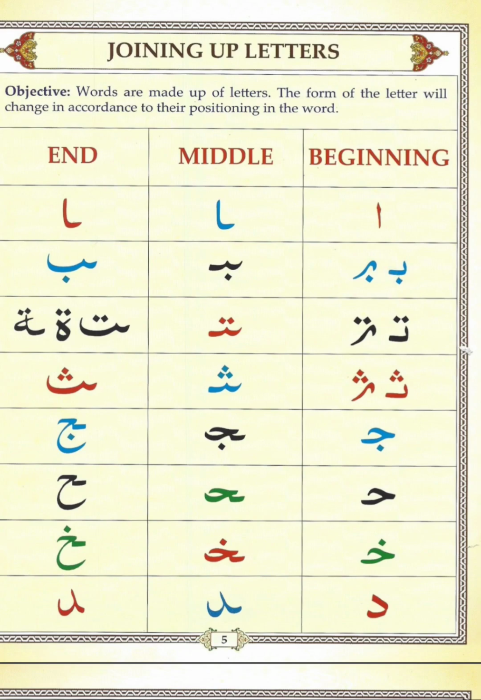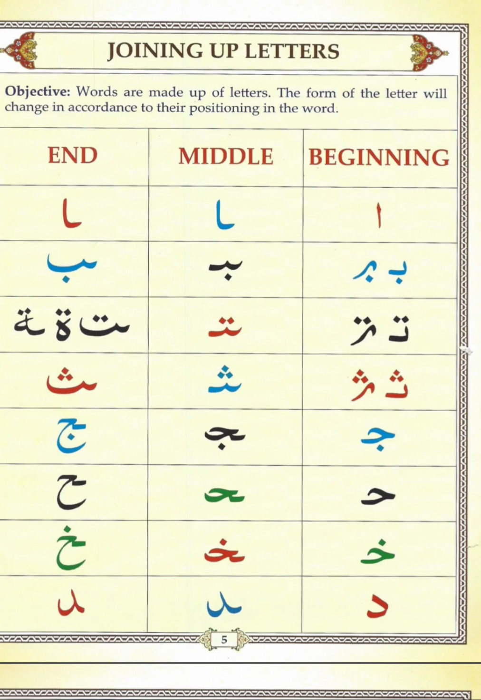If ba comes at the beginning of a word, ba can have two different shapes, as you can see. And if ba comes at the middle of a word, which means letters from before and after will join with the ba, then ba will look like this. And if ba comes at the end of the word, then ba will look like that.